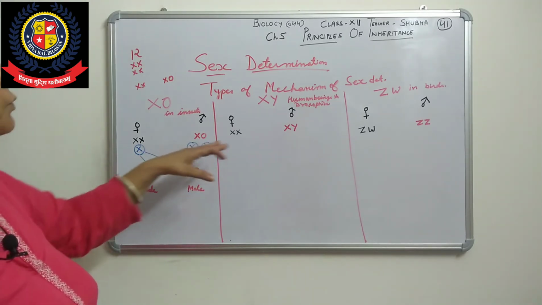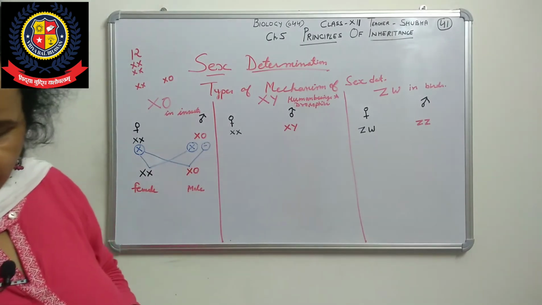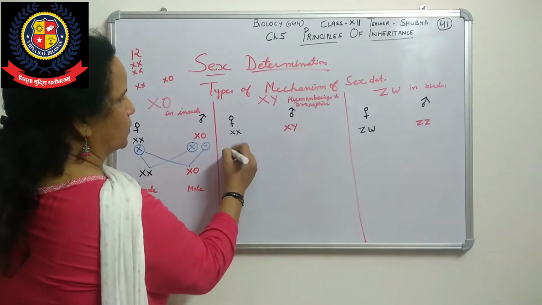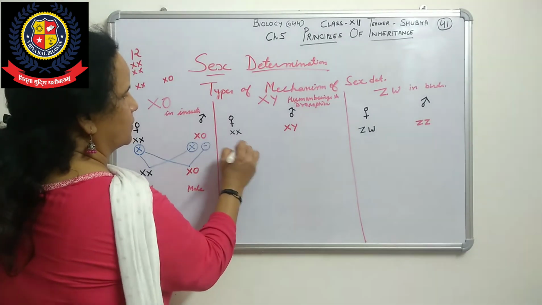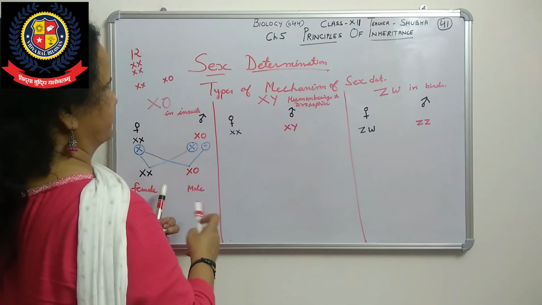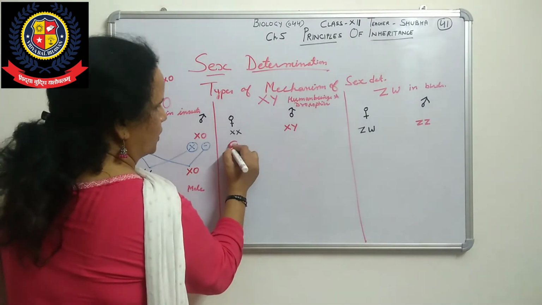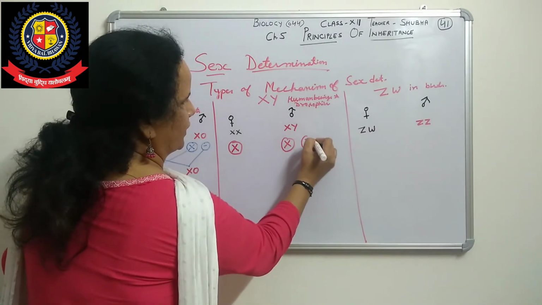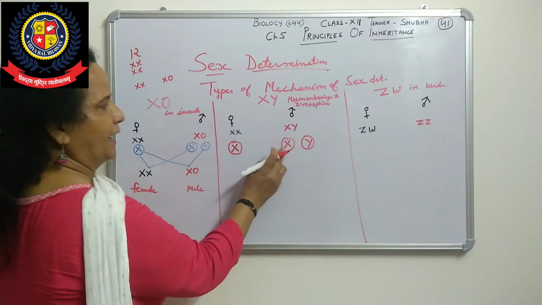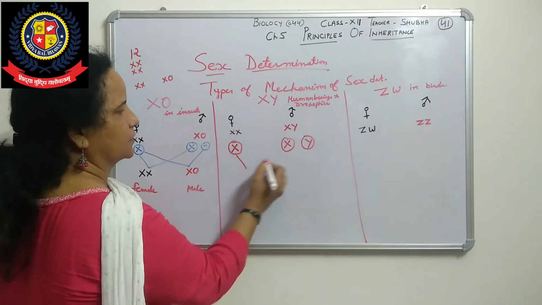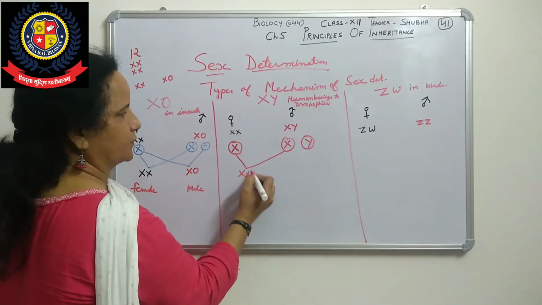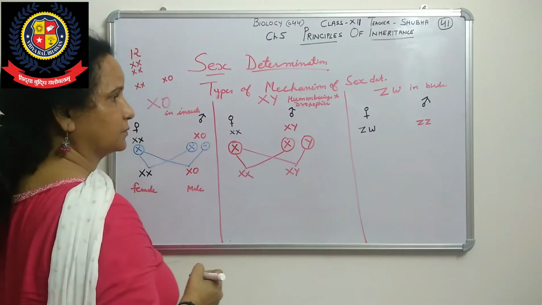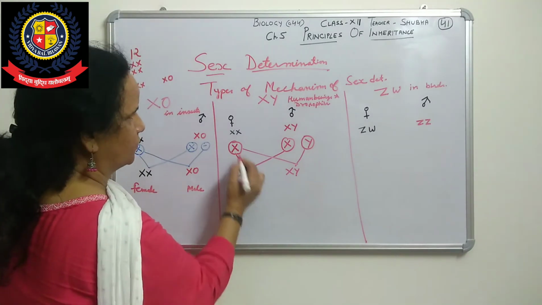Okay. Now come to human being. When we talk about human being, see here the gametes, only X is there, one ovum. Then here XX and there XY. Now X-containing fused with this, then we have got XX. Then Y-containing fused with this, then we have got XY. Now that will be female.